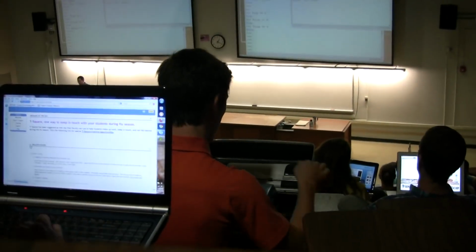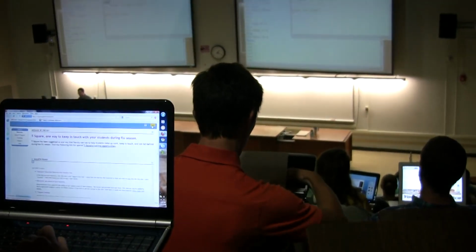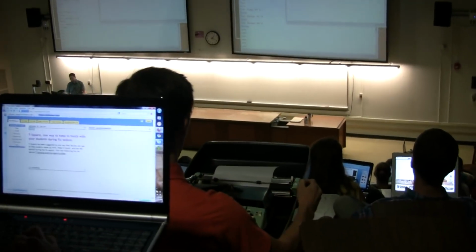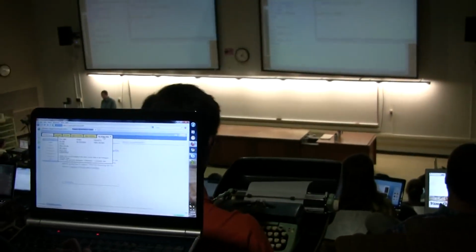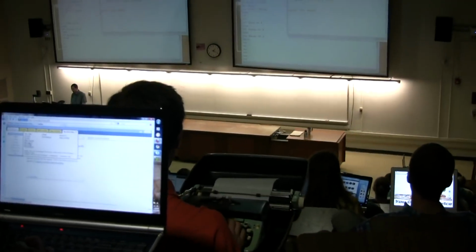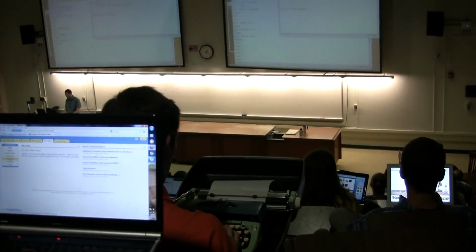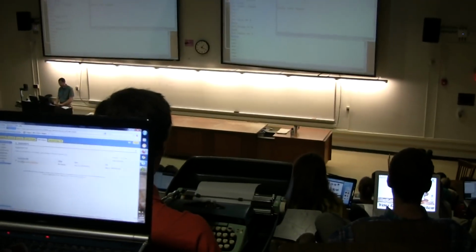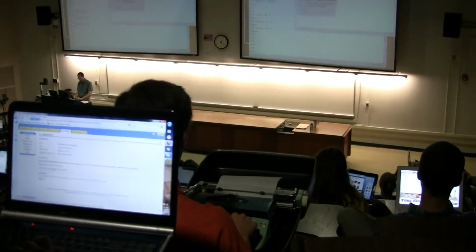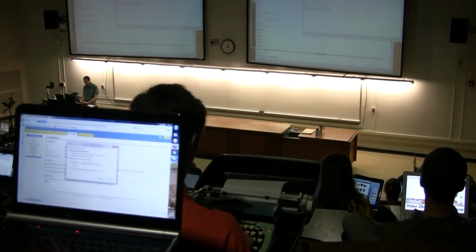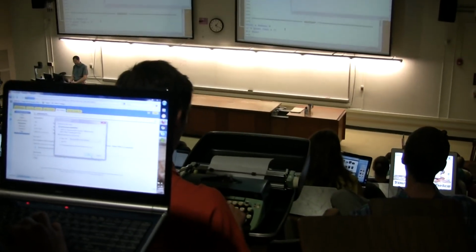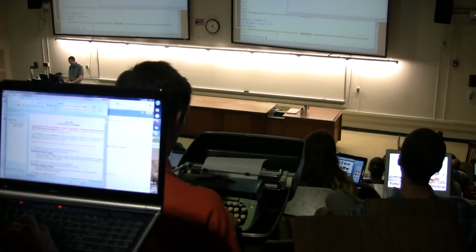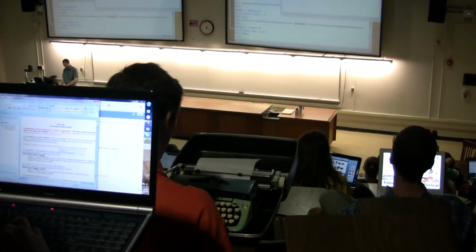So here I've shown you if, and I've shown you how you can optionally add an else. But there's one other thing you can do. Let's say I wanted to do this. Let's say I say it's greater than a 5, less than a 5. I've changed this thing to greater than. So if I put in 6, it says, hey, it's greater than a 5. And if I put in a 4, it says, hey, it's less than a 5.